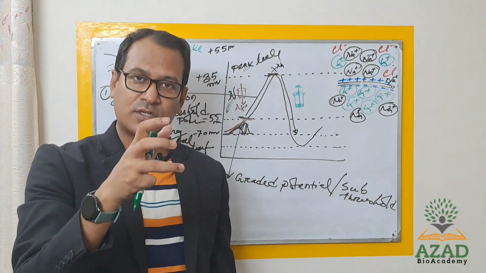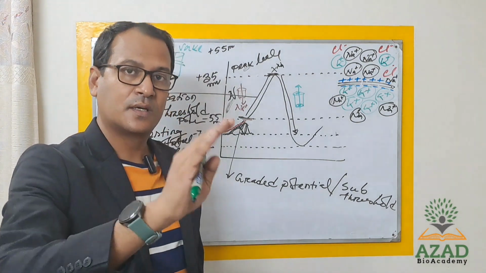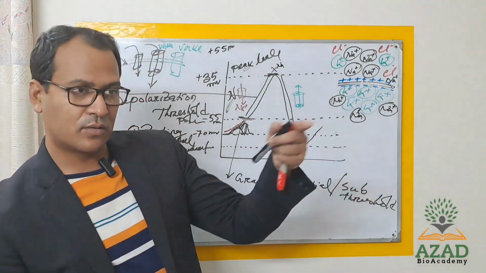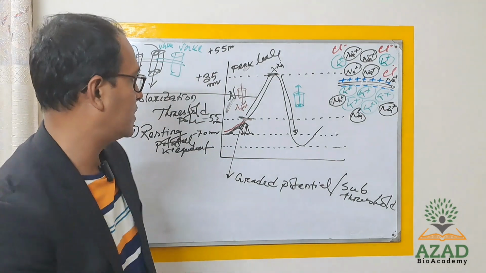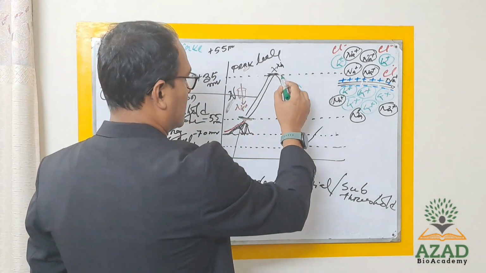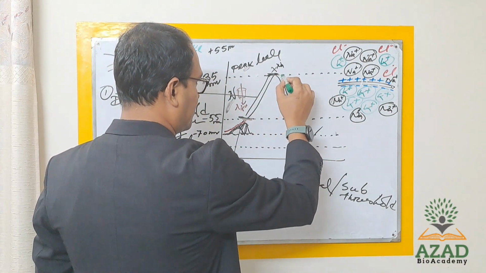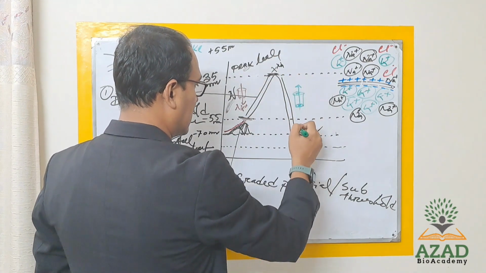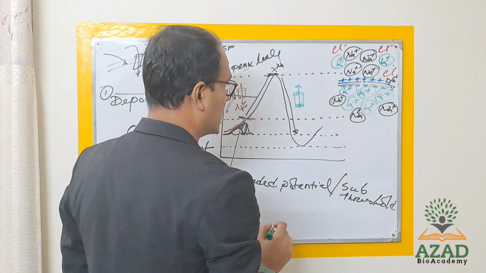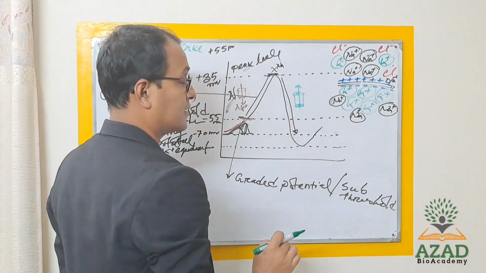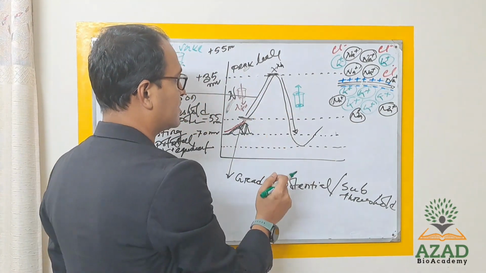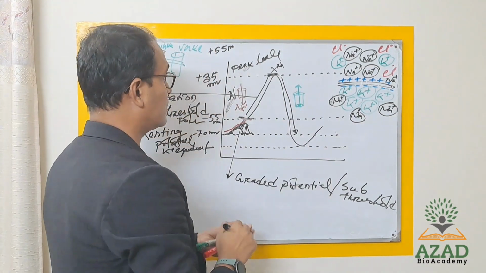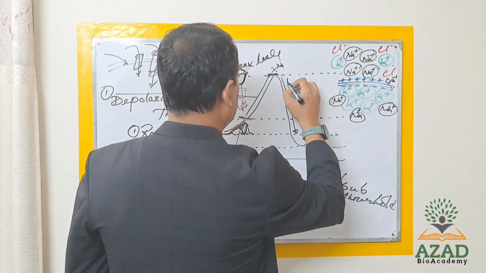The potential changes toward the resting membrane potential, and that electrical potential change is called repolarization.